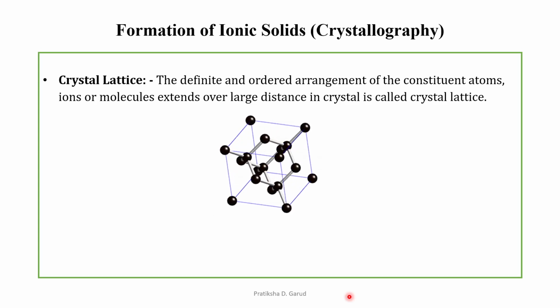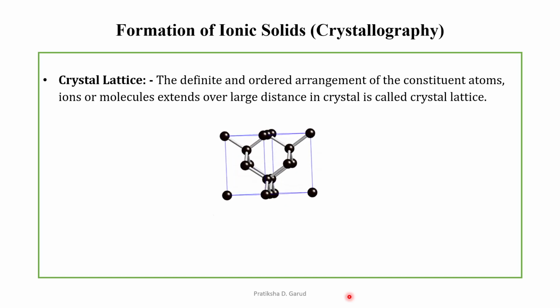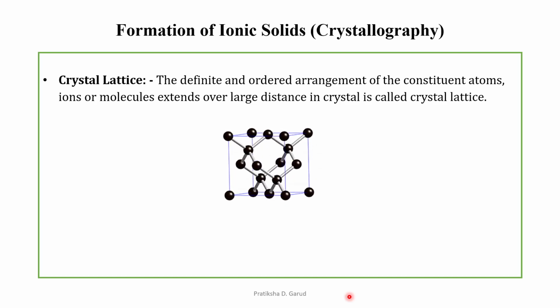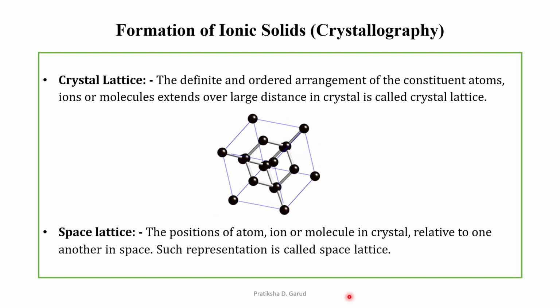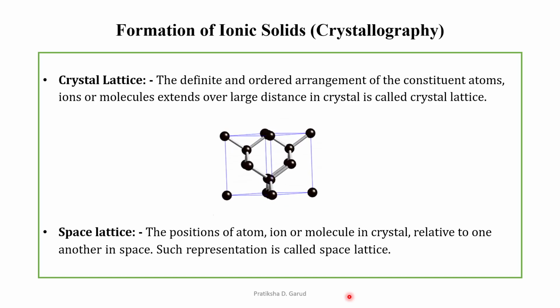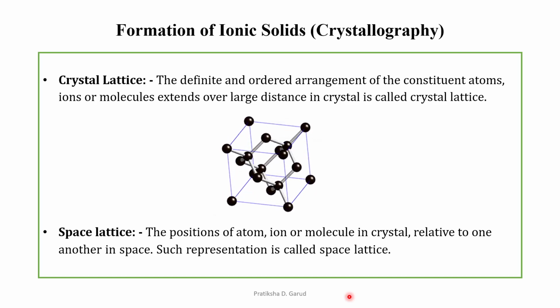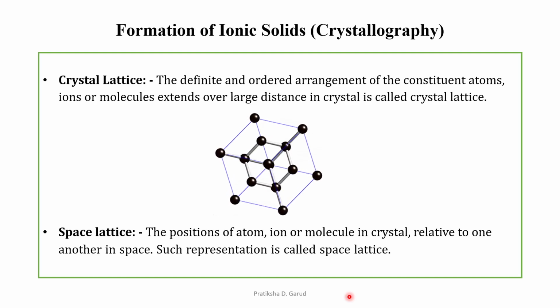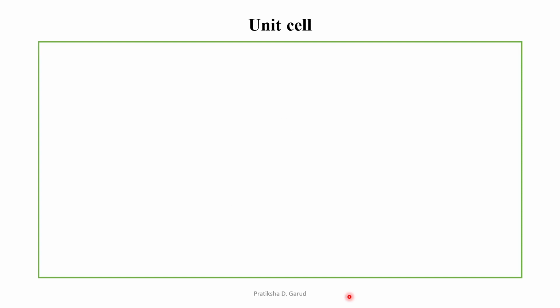So this is the crystal lattice. Here we can say that the definite arrangement of the constituent units extends over a larger distance, and hence it is called the crystal lattice. Then the space lattice: the positions of the atoms, ions, or molecules in a crystal relative to one another in space. Such a representation is called the space lattice. So these are the various terms involved in crystallography.